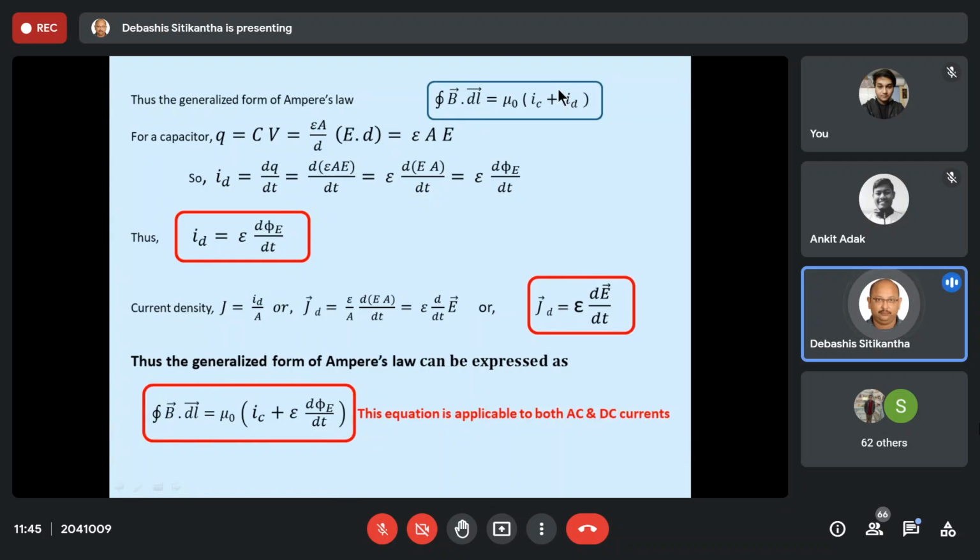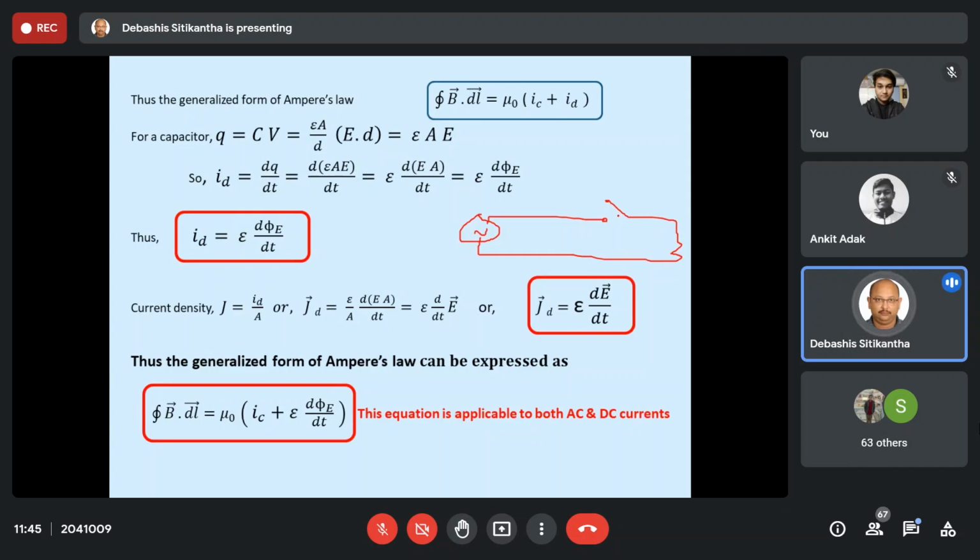Now, as I told you, this displacement current actually depends on the electric field. Why? Because I have given you two examples. One in the case of a capacitor, the other in the case of this switch. So in the switch, what we have is this air gap. So inside this air gap, this is a conductor, this is a conductor, and in between them there is air.